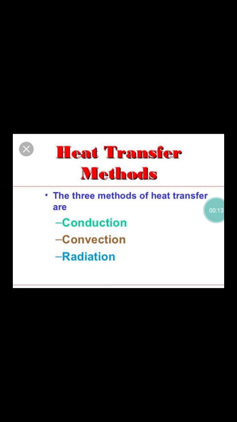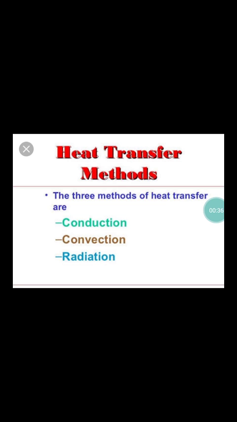So heat is transferred from one body to another body by three modes. Three methods of heat transfer are there: one is conduction, number two convection, number three radiation. Already discussed with you all in GMeet.